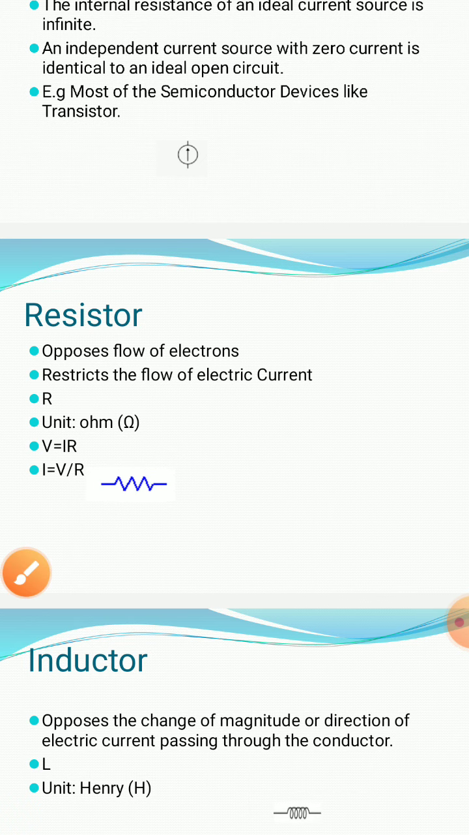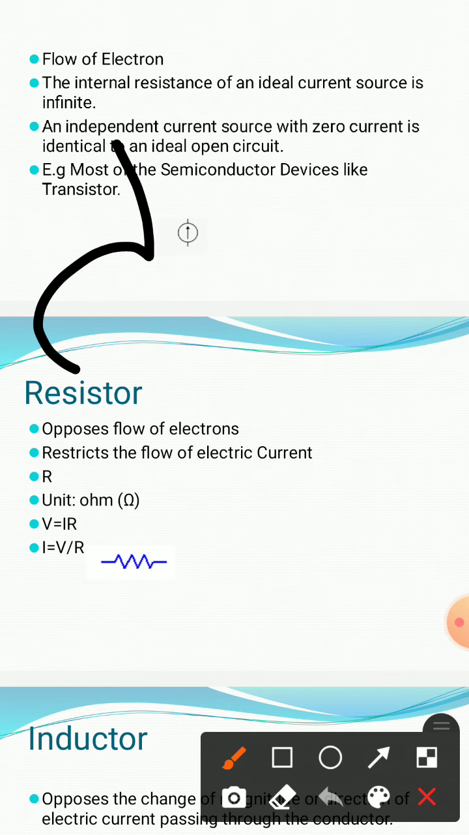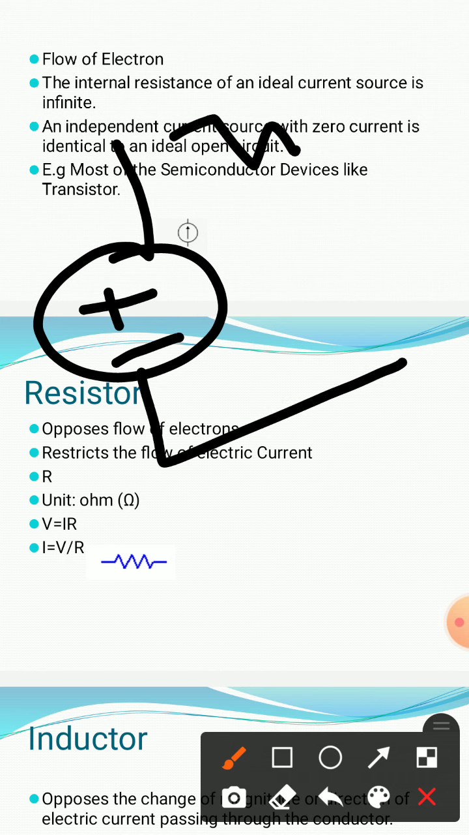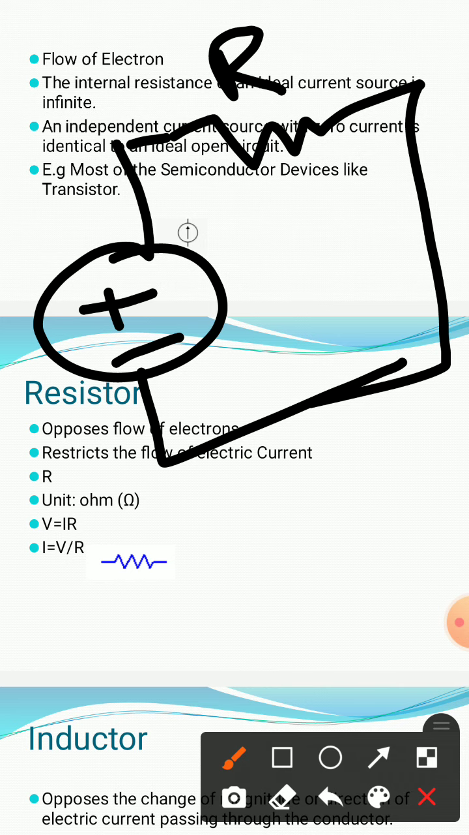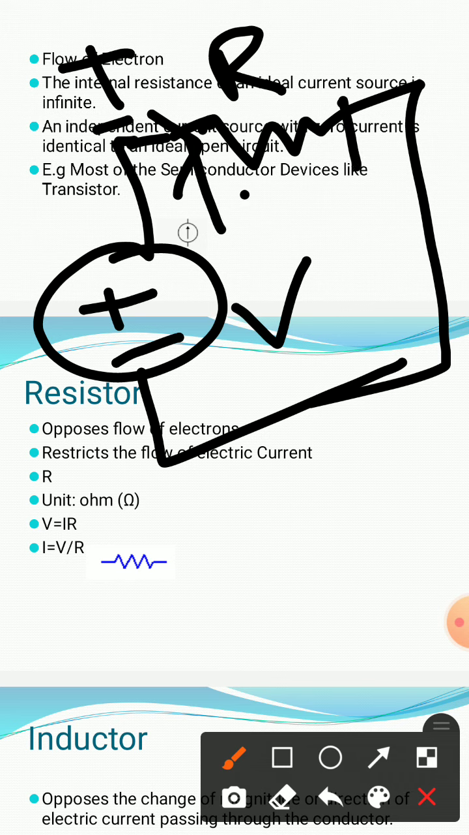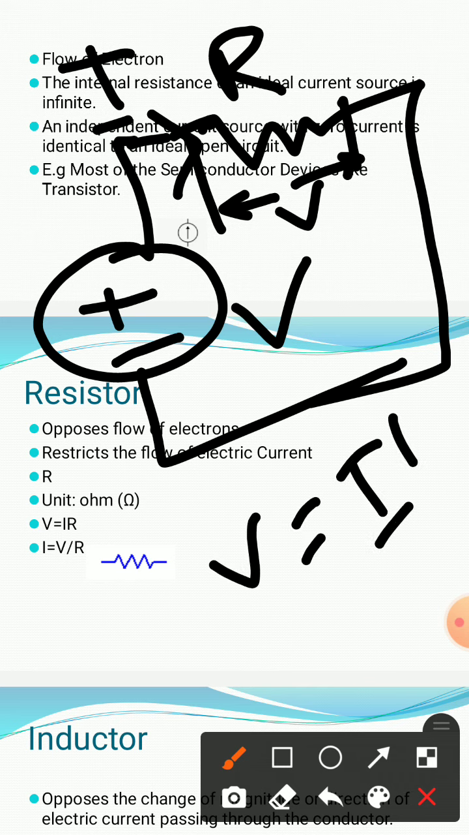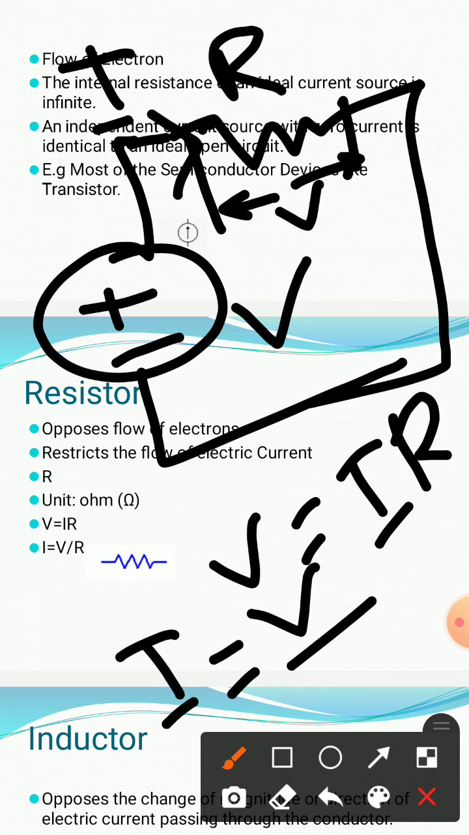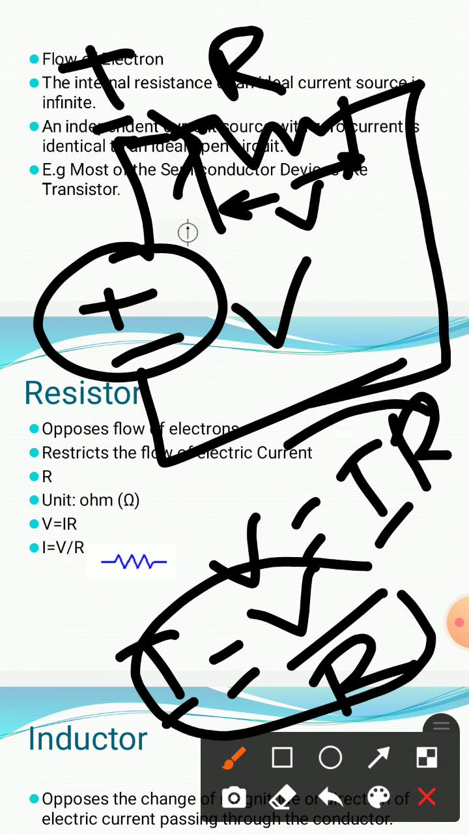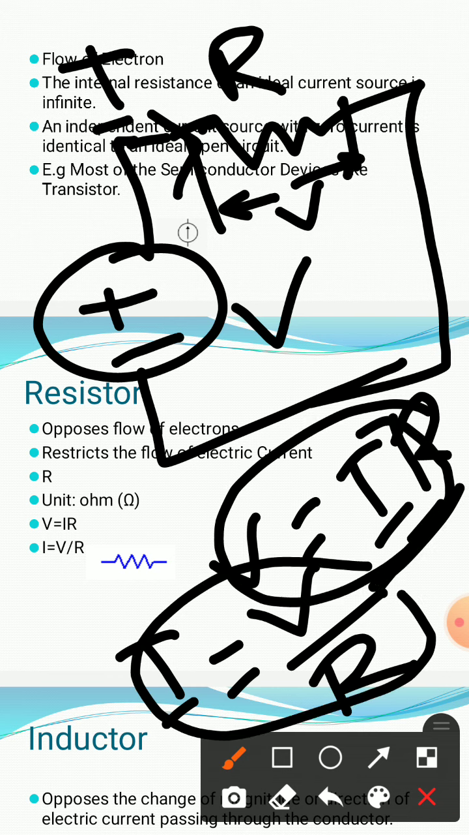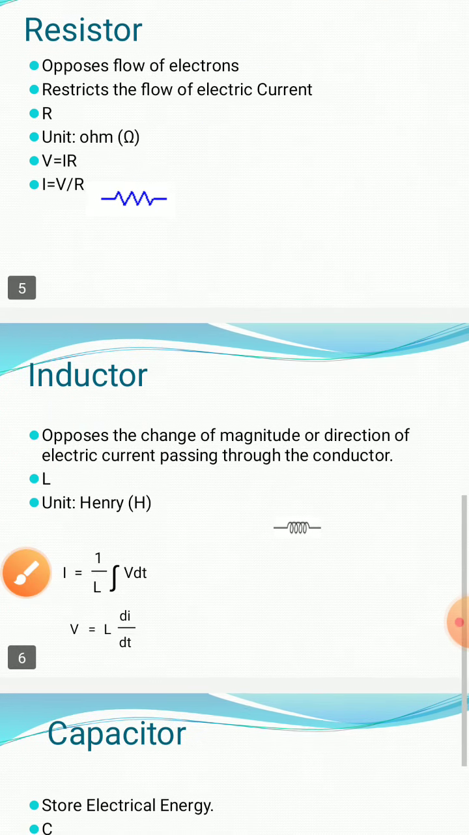Now suppose we have a closed path with a voltage source and a resistance R, where V is the voltage and I is the current. What will be the voltage across these two points of the resistance? The voltage will be V equals I into R, and the current will be simply I equals V by R, as per Ohm's law.